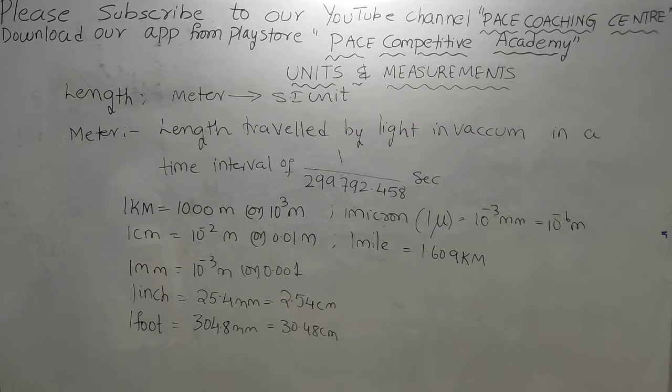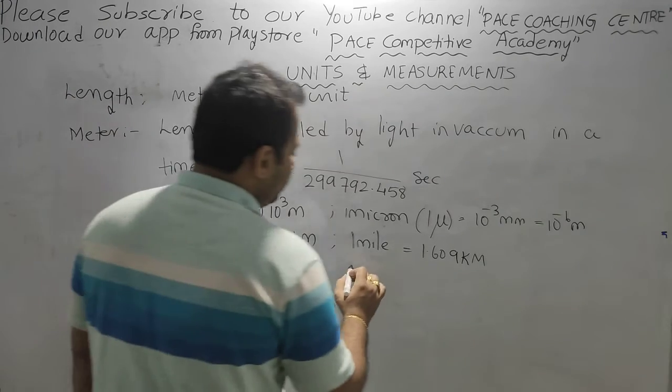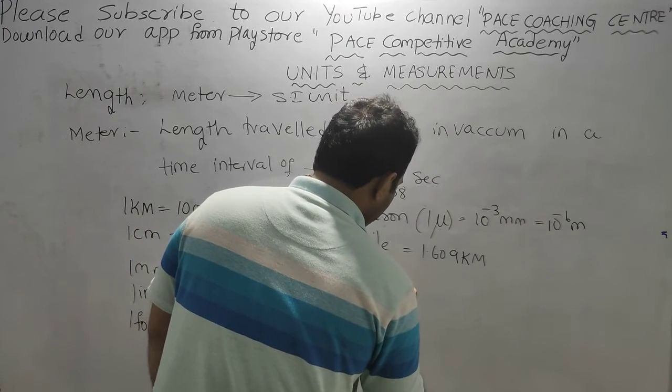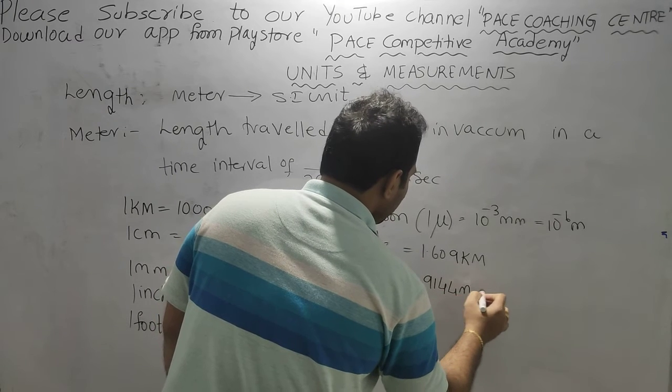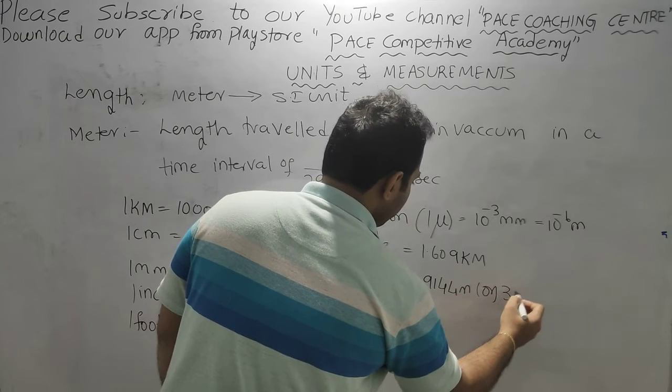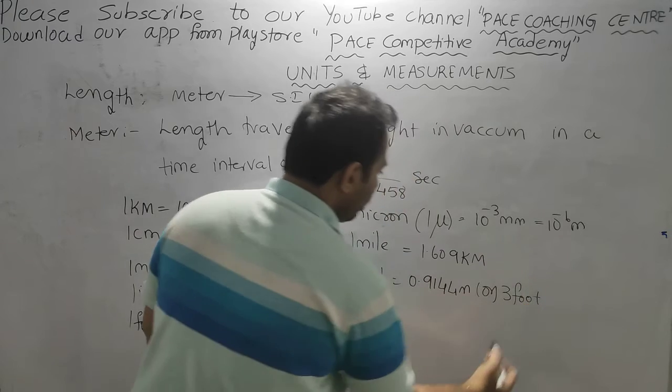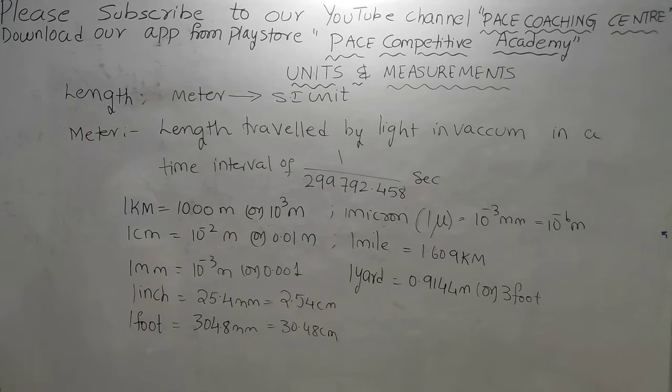1 yard is equal to 0.9144 meter, or we call it as 3 foot. Either 0.9144 meter or 3 foot.